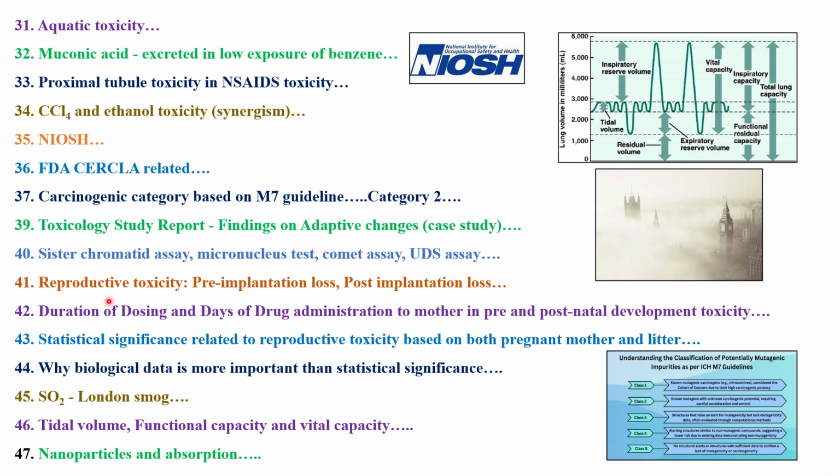Next topic was on reproductive toxicity, that is pre-implantation loss and post-implantation loss. There are a few formulas when you look into the ICH S5 guideline, on how to calculate litter size or number of pregnancies. There are some formulas there. Post-implantation loss, pre-implantation loss. So remember those. They will try to confuse you in the question. All the formulas will be nearby, and you will not be able to identify. So read the ICH S5 guideline in detail.